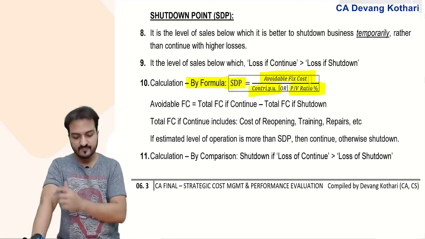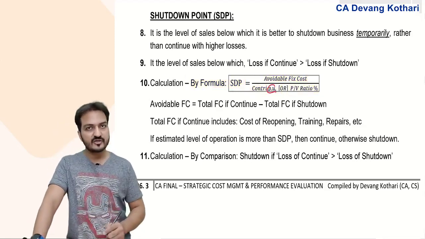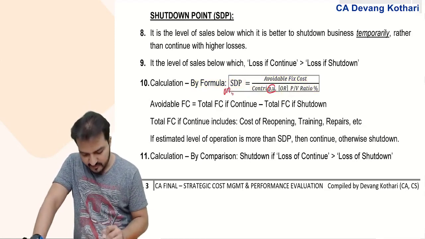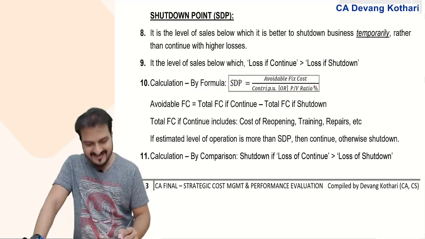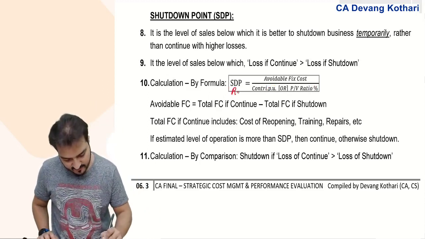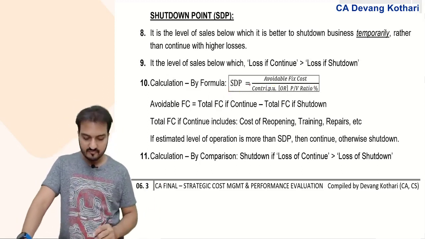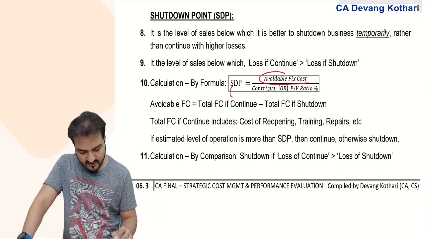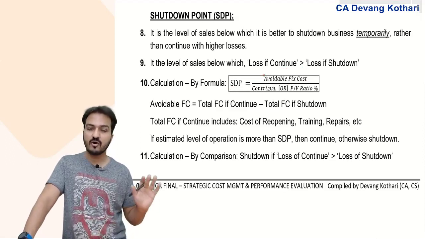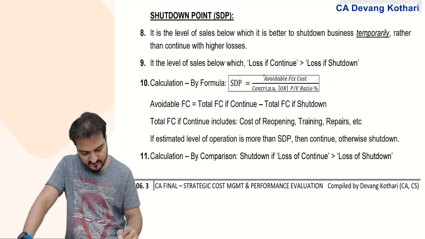Same rule applies. If I divide by per unit contribution, then my shutdown point answer will be in units. If I divide by percentage contribution, that is PV ratio, then my shutdown point answer will be in rupees. Done? So this was the formula method, where I take avoidable fixed cost divided by contribution per unit or PV ratio. Now what is this avoidable fixed cost?